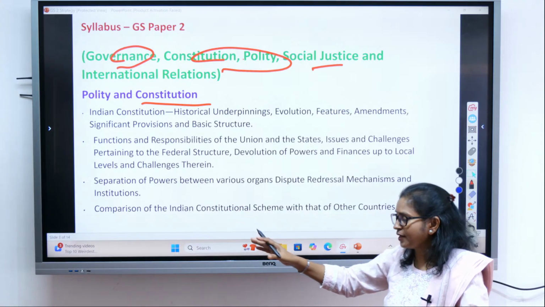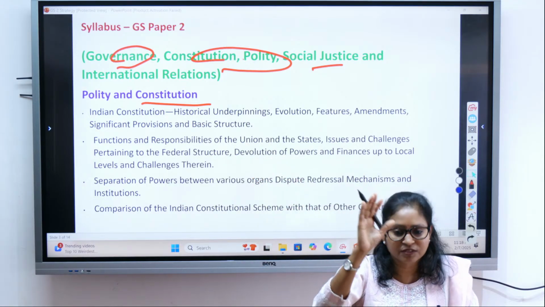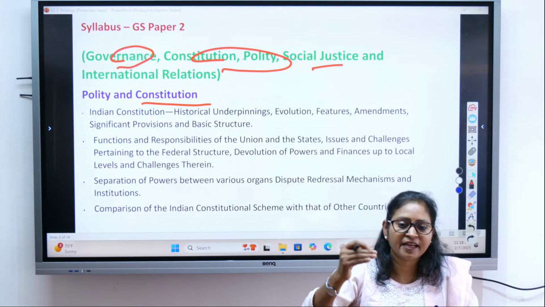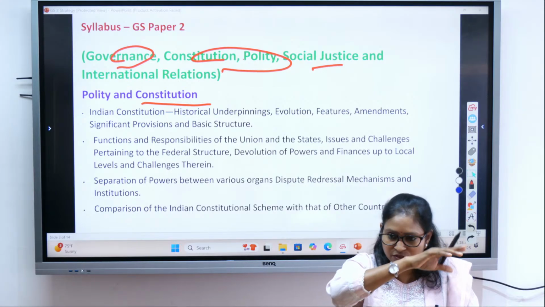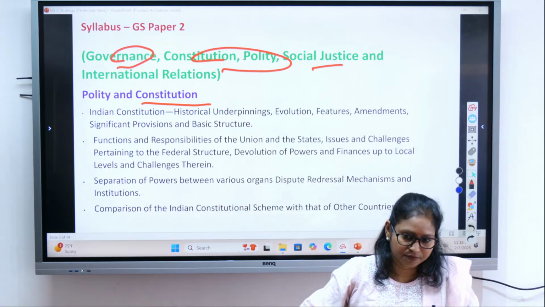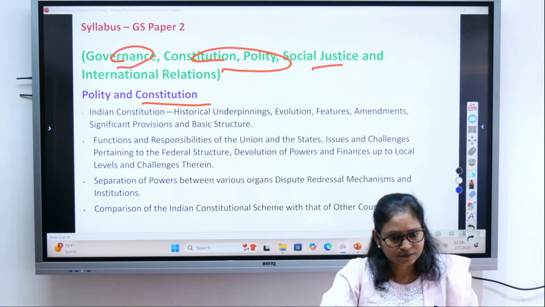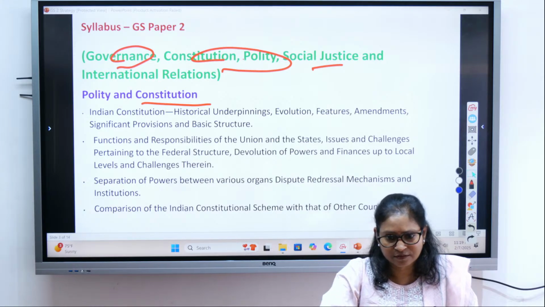Right? So where people are made part of the system and given the right to make the system accountable to them, where the system functions in a transparent manner, everything is open. Is secrecy an example of good governance or bad governance?